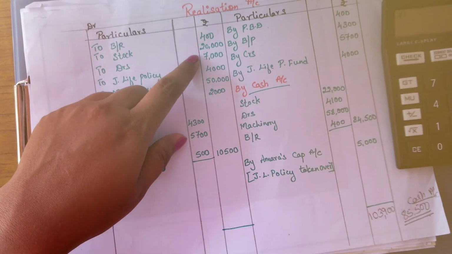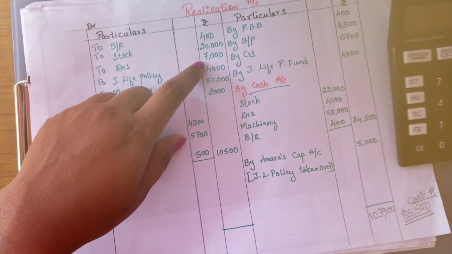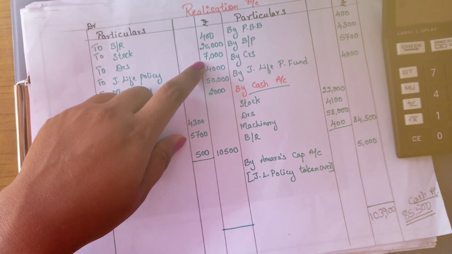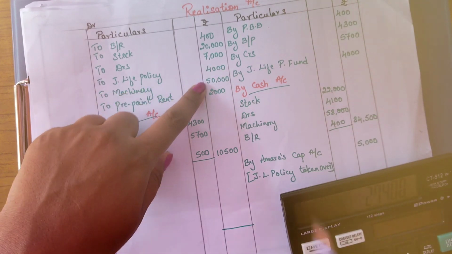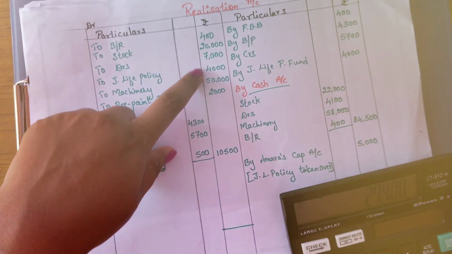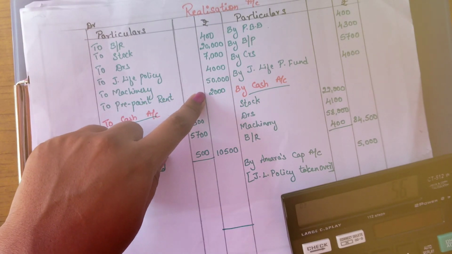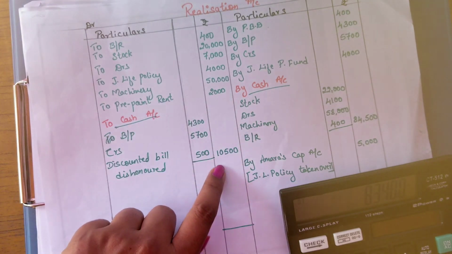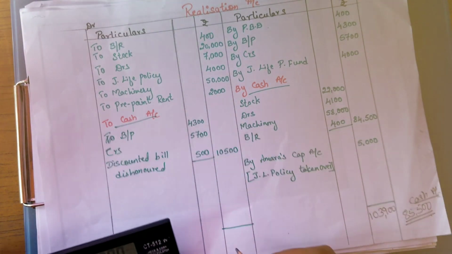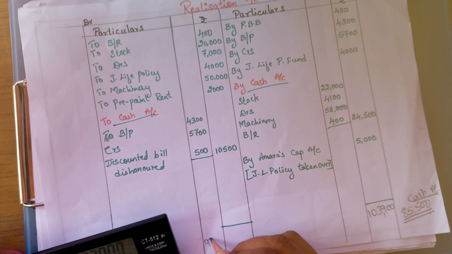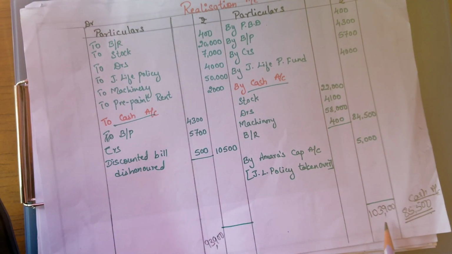Now let's see the debit side. 400, here 27,000, 400, 20,000 plus 7,000 is 27, and next we have 4,000, 54, 55, 56,000, and next we have 10,500. So this is, we are getting 93,900. So credit side is highest.